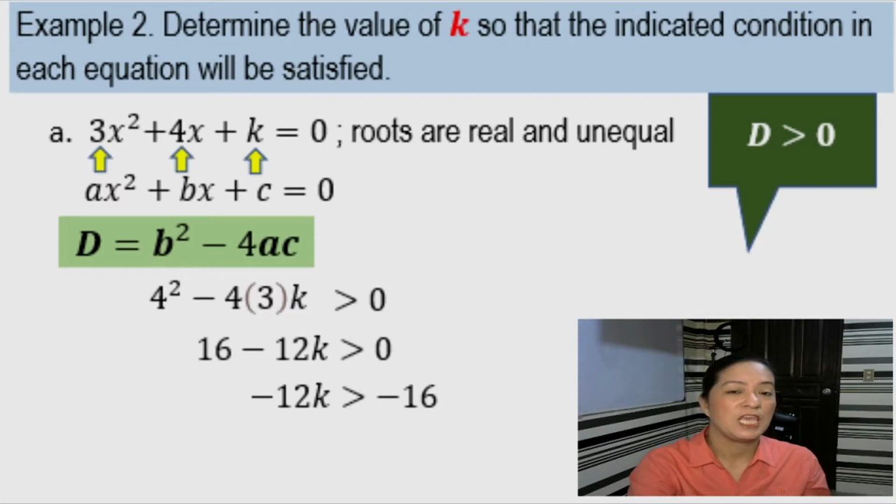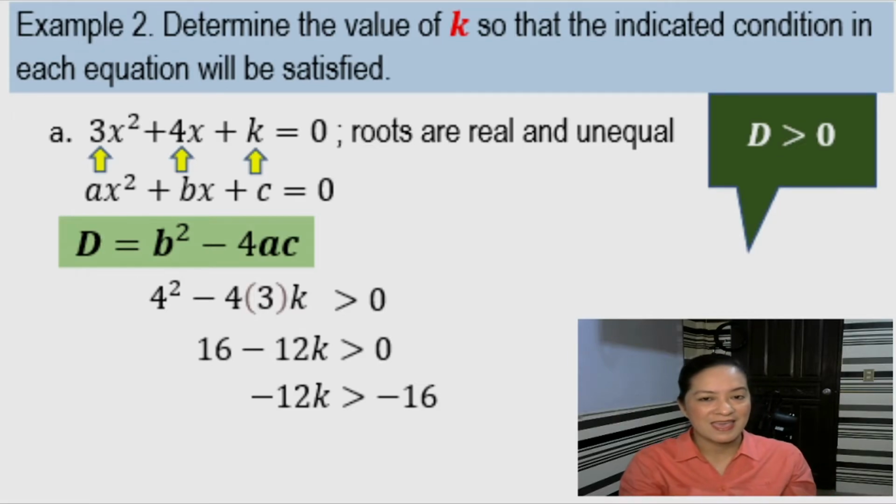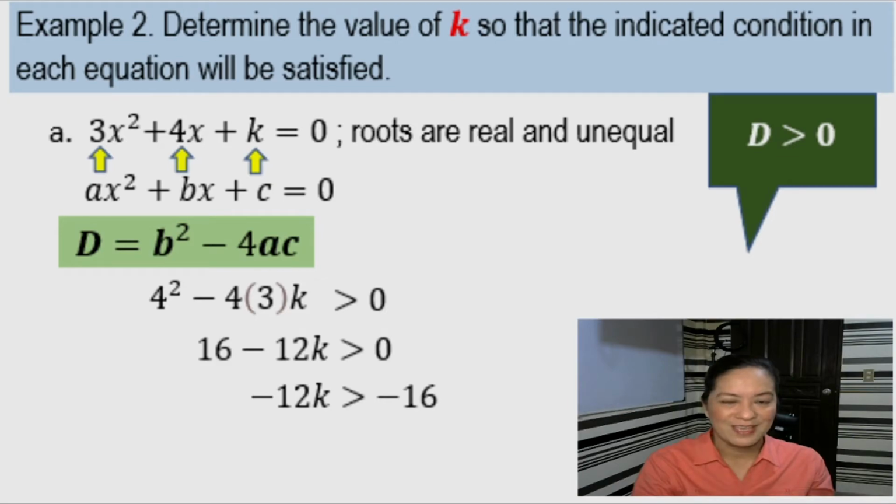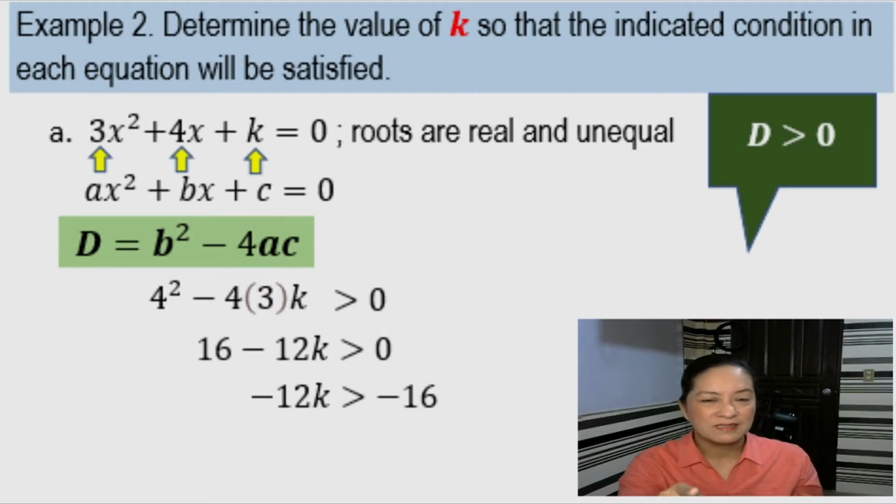Now, in order to get k, we must divide both sides of the equation by the coefficient of k. And what is that? Okay, negative 12. So dividing both sides by negative 12 will give you negative 12k divided by negative 12 is k. Negative 16 divided by negative 12, that is positive 4 over 3.